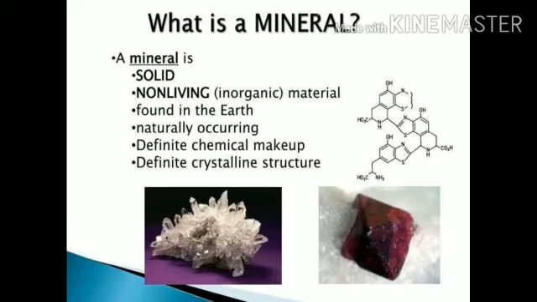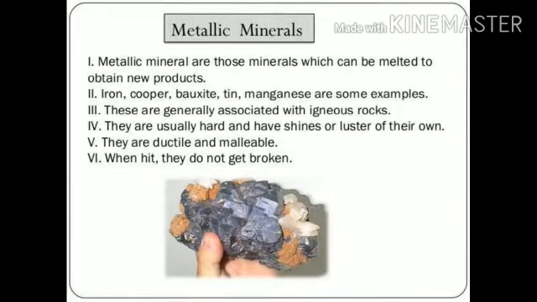Metallic minerals. Metallic minerals are those minerals which can be melted to obtain new products. Iron, copper, bauxite, tin, manganese are some examples of metallic minerals. These are generally associated with igneous rocks. They are usually hard and have shine or luster of their own. They are ductile and malleable. When hit, they do not get broken.